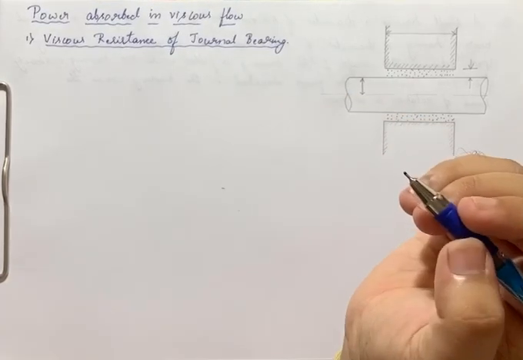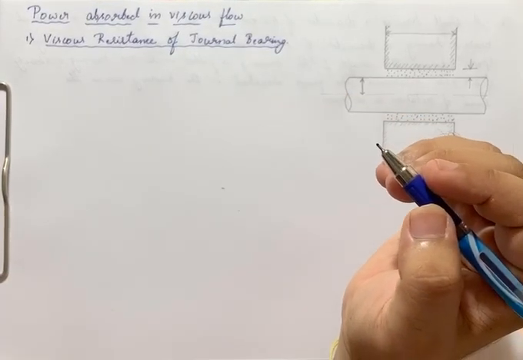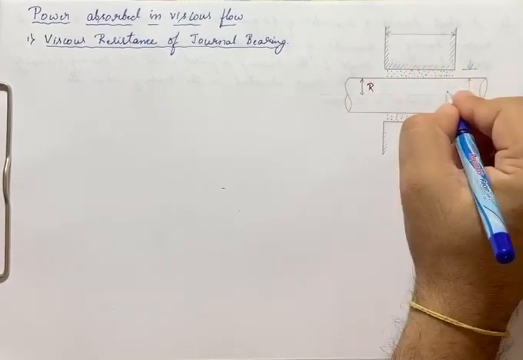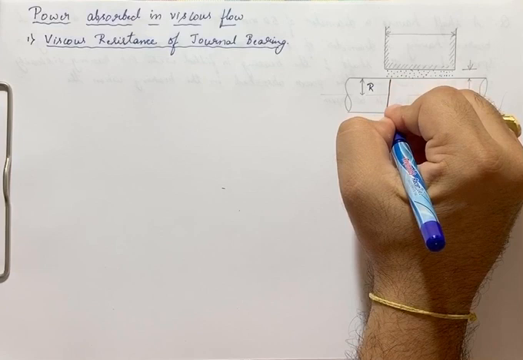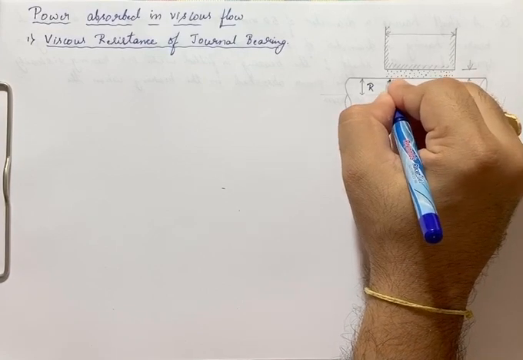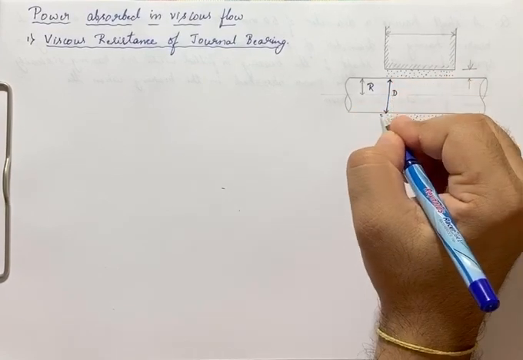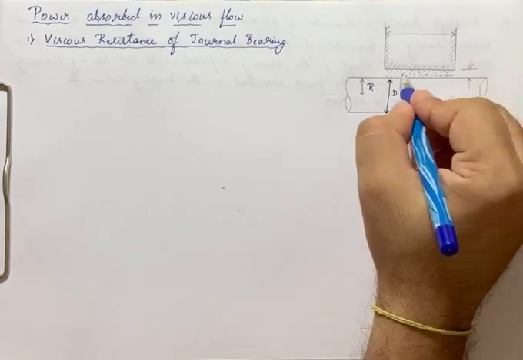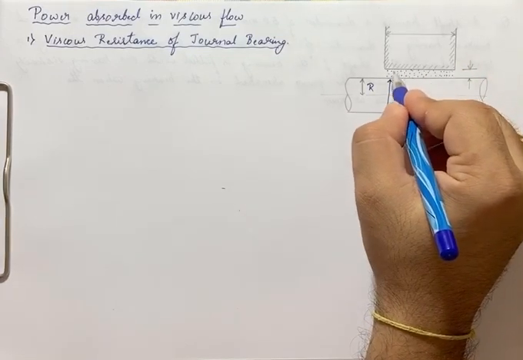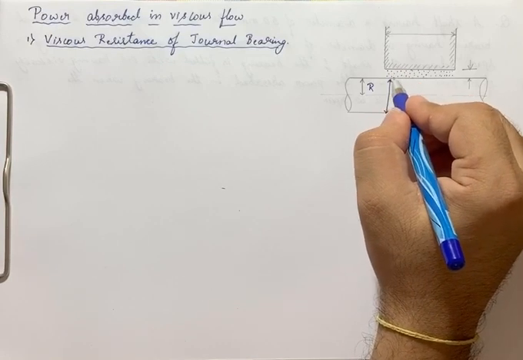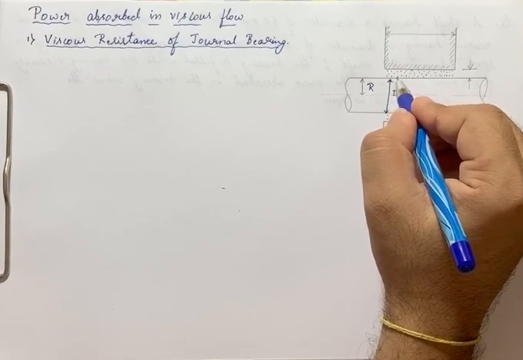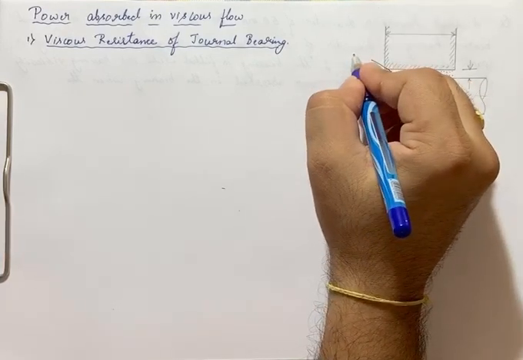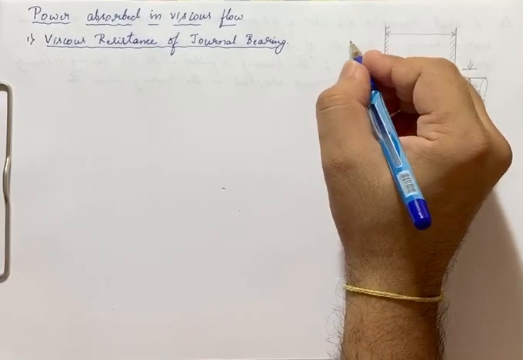Now, we have considered a shaft of radius capital R and diameter D, rotating in a journal bearing. The clearance between the shaft and the bearing is filled with an oil film having viscosity mu.